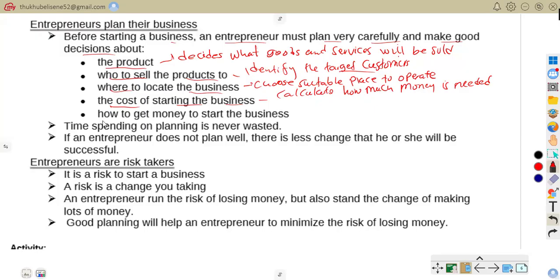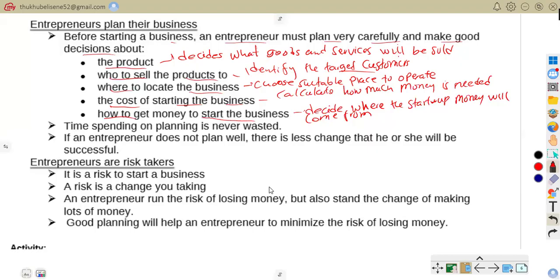Now, how to get money to start a business. This is where you decide where the startup money will come from. You decide where the startup money will come from. Using personal savings or applying for a loan.